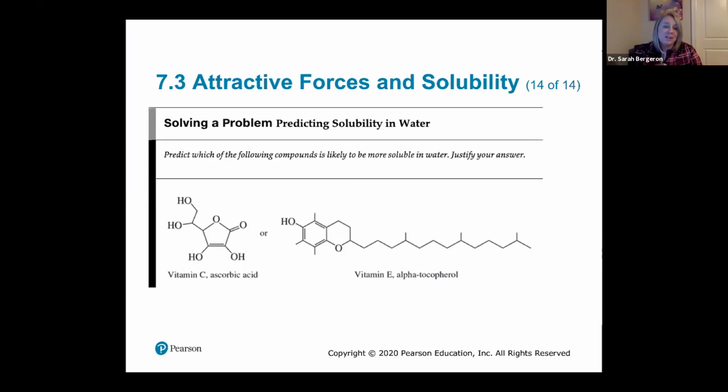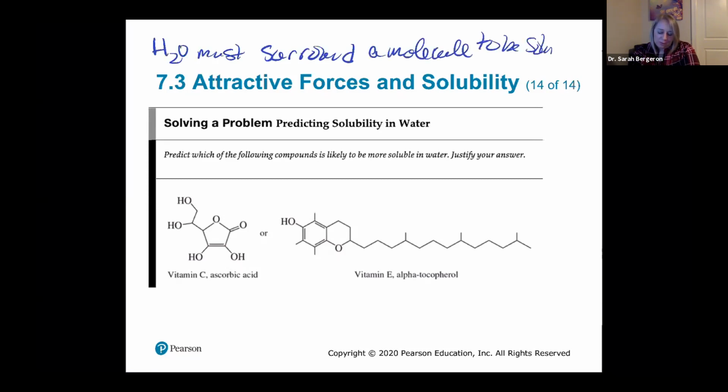Okay, so your answer should have been vitamin C. Why is vitamin C more soluble than vitamin E? Remember our rule that water must surround a molecule to be soluble. If we think our molecule is soluble, water has got to completely surround it. So more soluble molecules will have more functional groups that are polar, and the groups are spread out.